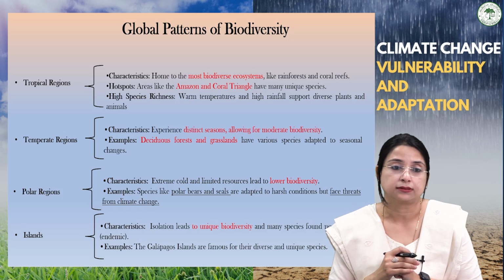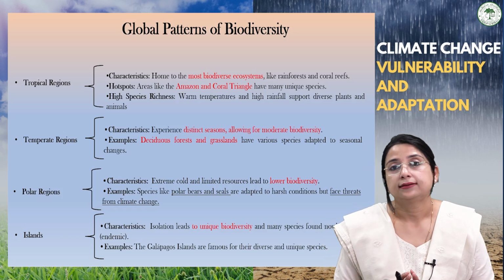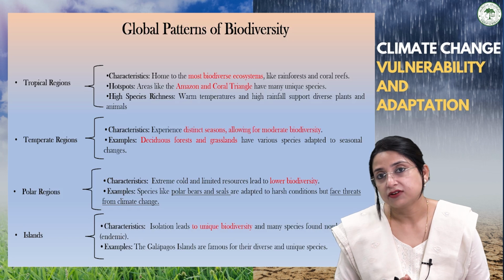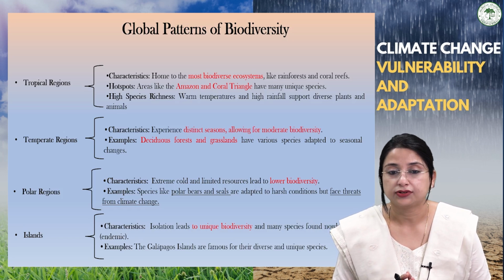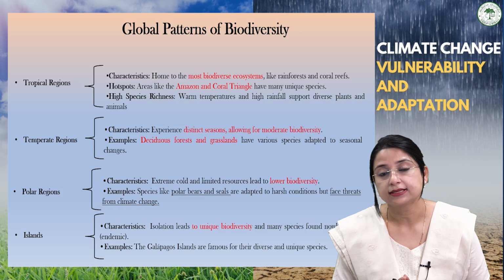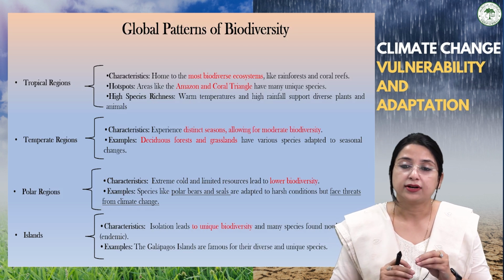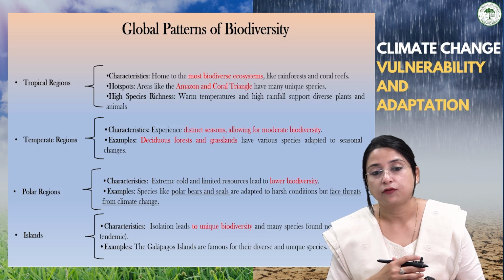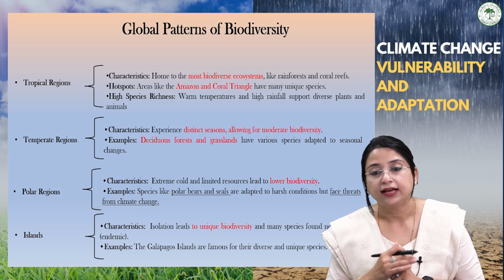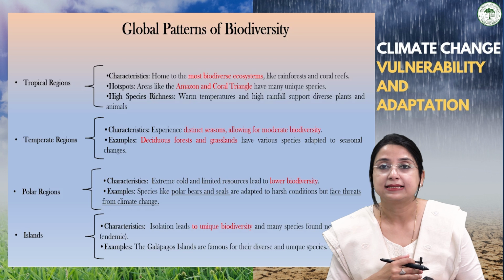plants and animals. Secondly, the temperate regions, which are mainly identified on the basis of seasonal variations. They have distinct seasons, which also allow moderate to high biodiversity. For example, deciduous forests and grasslands have various species adapted to the seasonal changes.